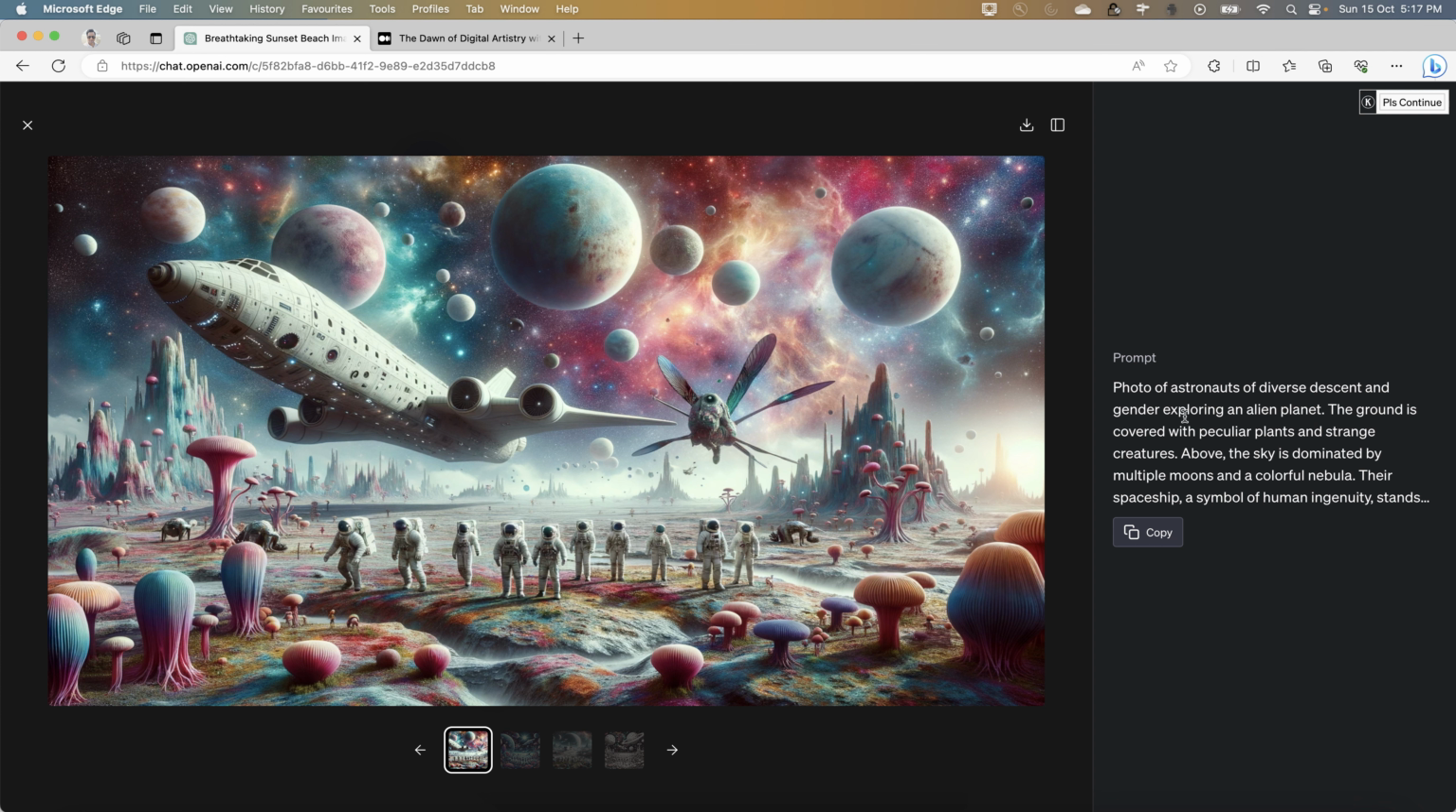diverse descent and gender exploring an alien planet. The ground is covered with peculiar plants and strange creatures. Above, the sky is dominated by multiple moons and colorful nebula. Their spaceship, a symbol of human ingenuity, stands like. And there is something more, which is dot dot dot there. You can simply copy and paste that in an editor and see what exactly the prompt is.